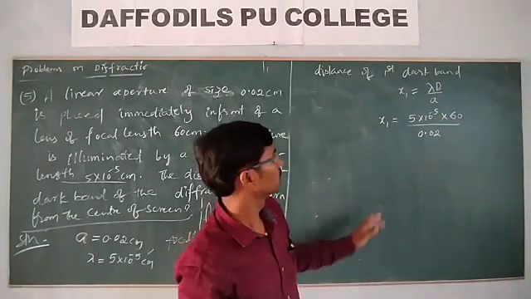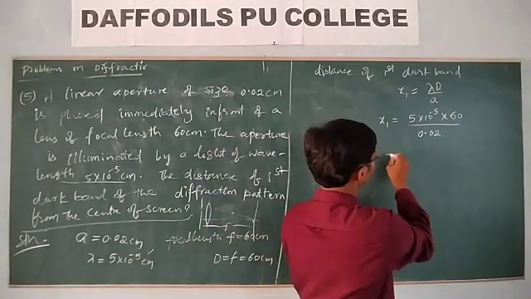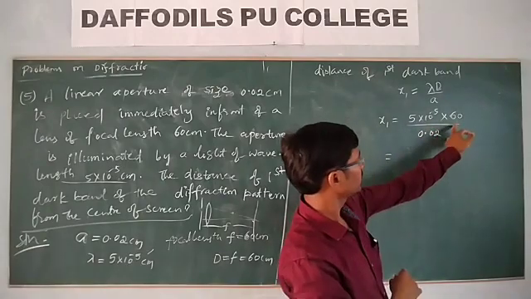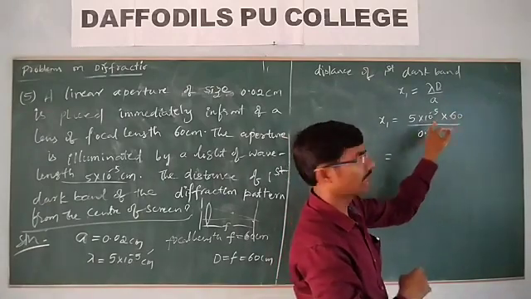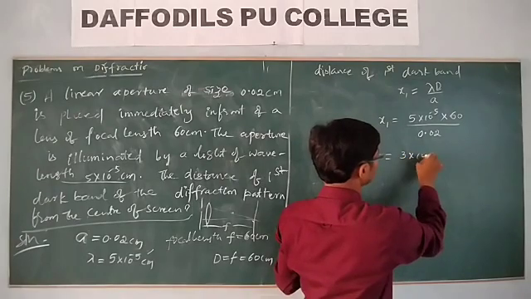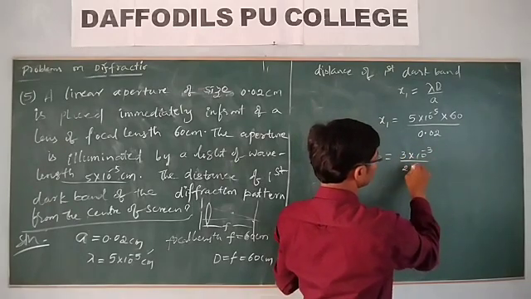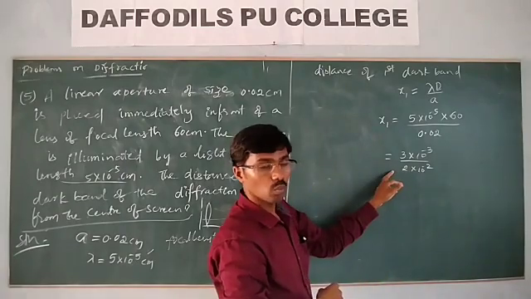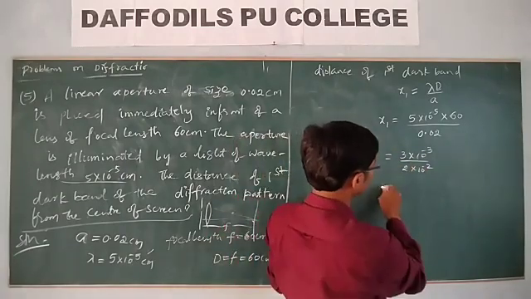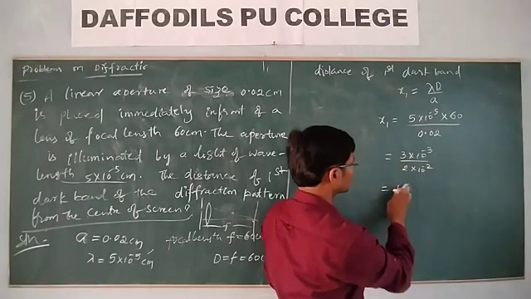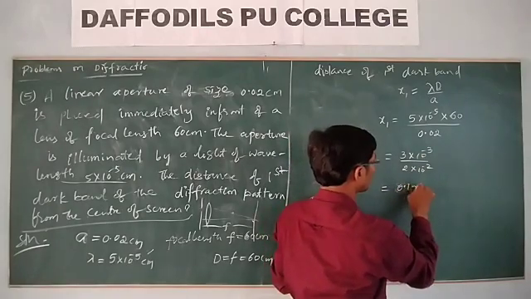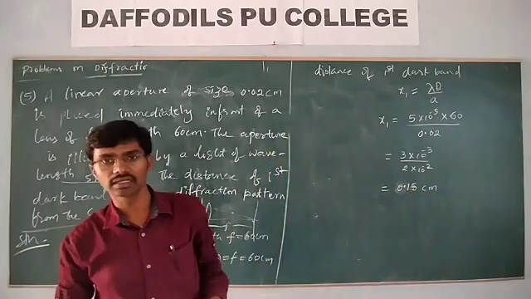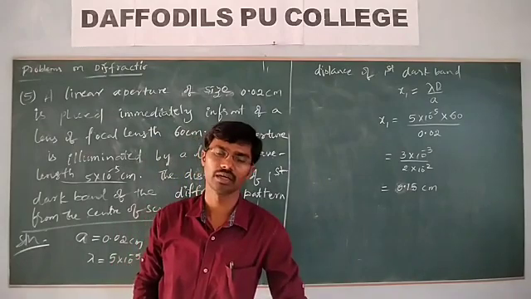All are in centimeter only. So what do you get here? 5 into 60 is 300, 300 means 3 into 10 power minus 3 by 2 into 10 power minus 2. 3 by 2 means 1.5, so 1.5 into 10 power minus 1, that is 0.15 centimeter. 0.15 centimeter is the distance of the first minima.